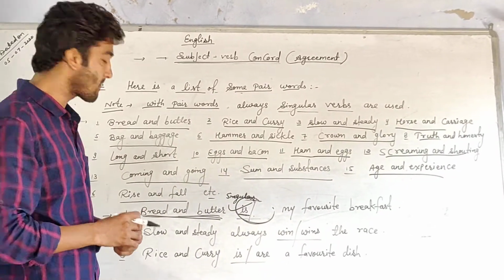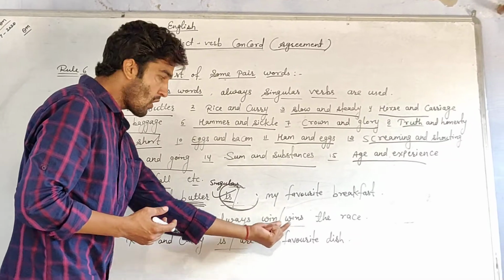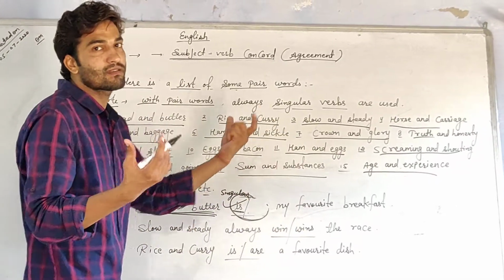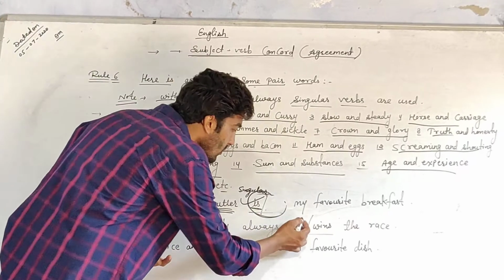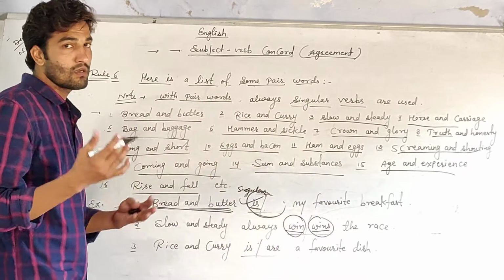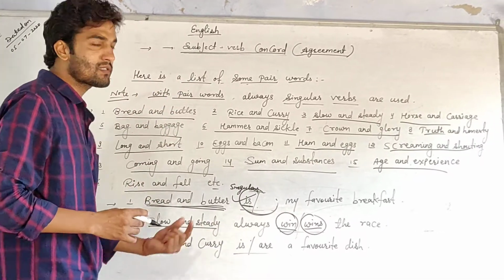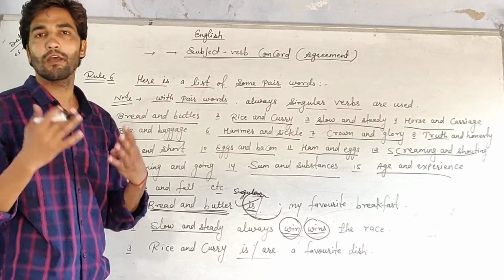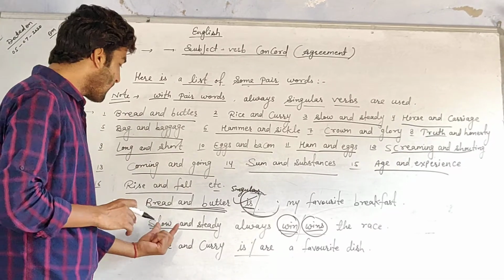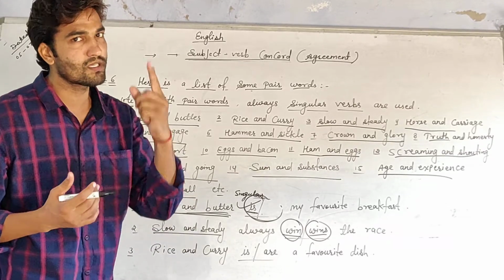The second sentence is: slow and steady always win or wins the race. Here you have two verbs, "win" and "wins". Look at the subject. The subject is slow and steady, and as you can see, this is a pair word. If a pair word is given in a sentence, then the verb will be singular.